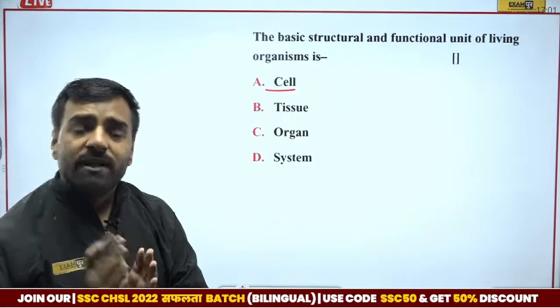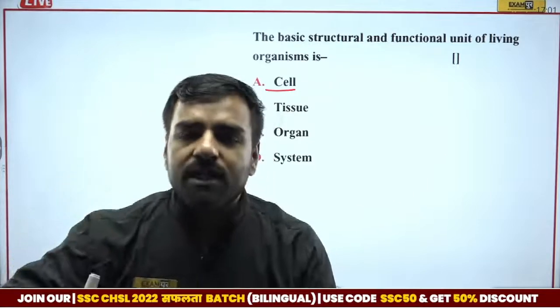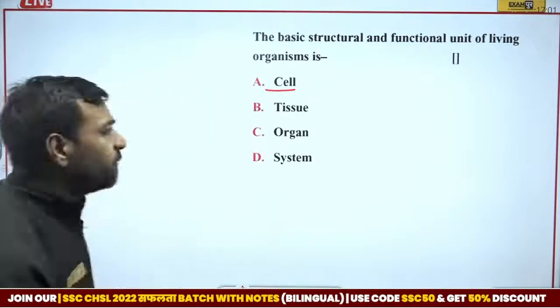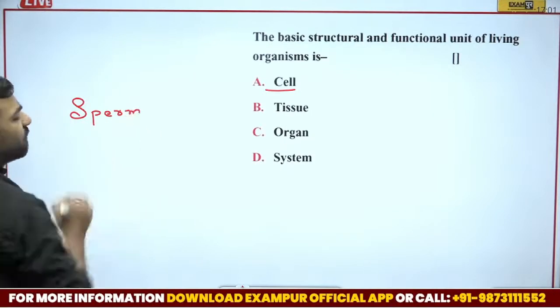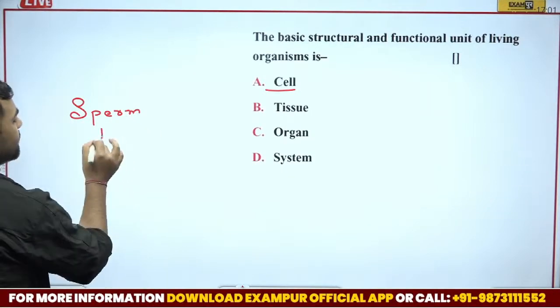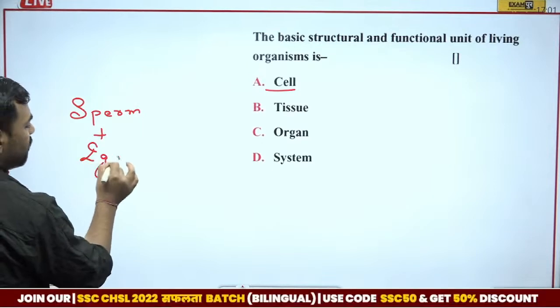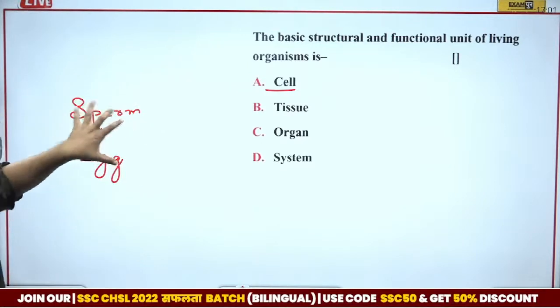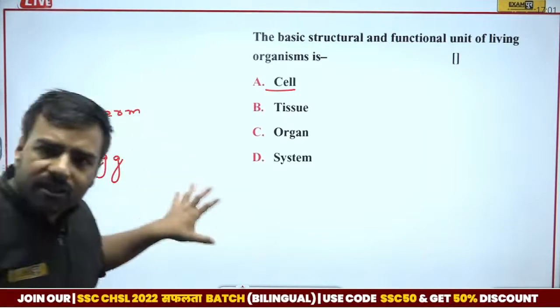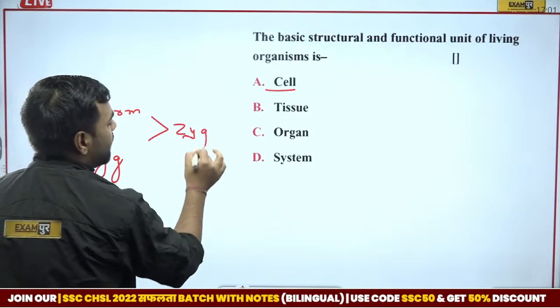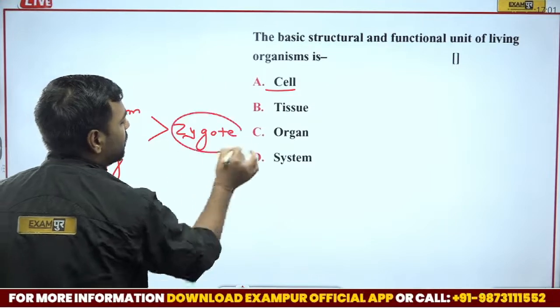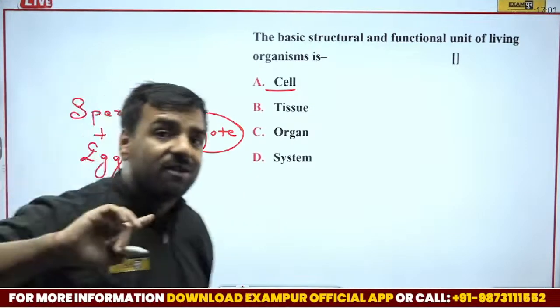Whenever we talk about our body, we know that when we were formed, there were two cells. One cell was the sperm cell, which we got from the father. Another cell was the egg cell, which we got from our mother. Now what is going to happen? After the fusion, the zygote is formed. And we all were zygotes once upon a time.